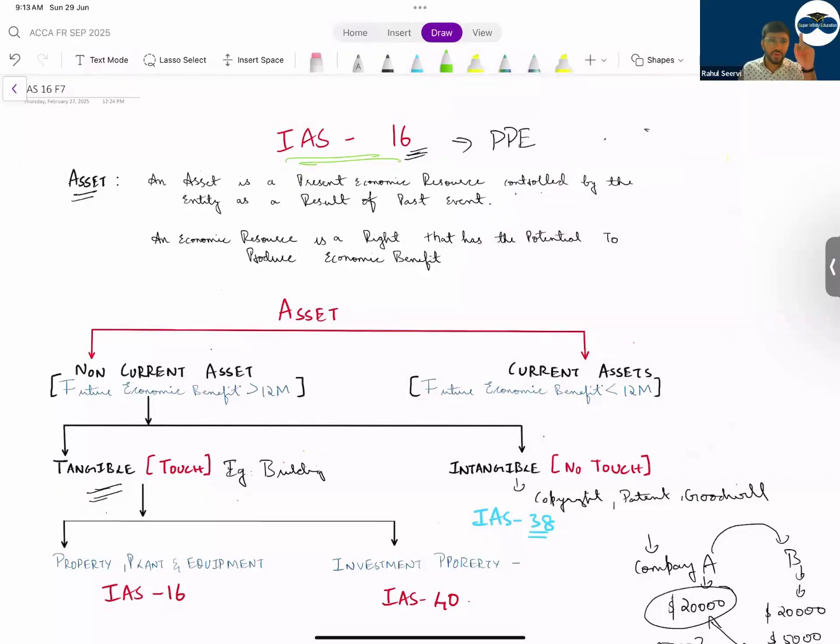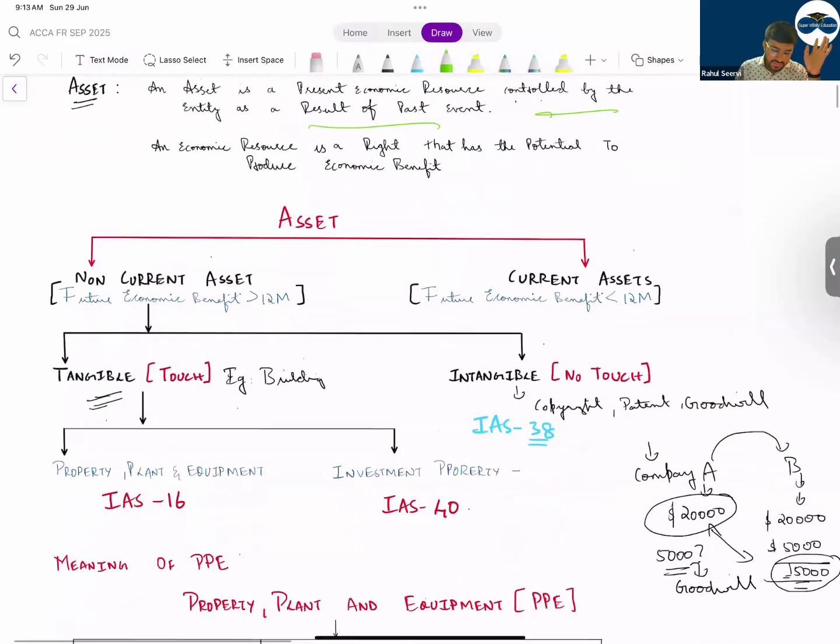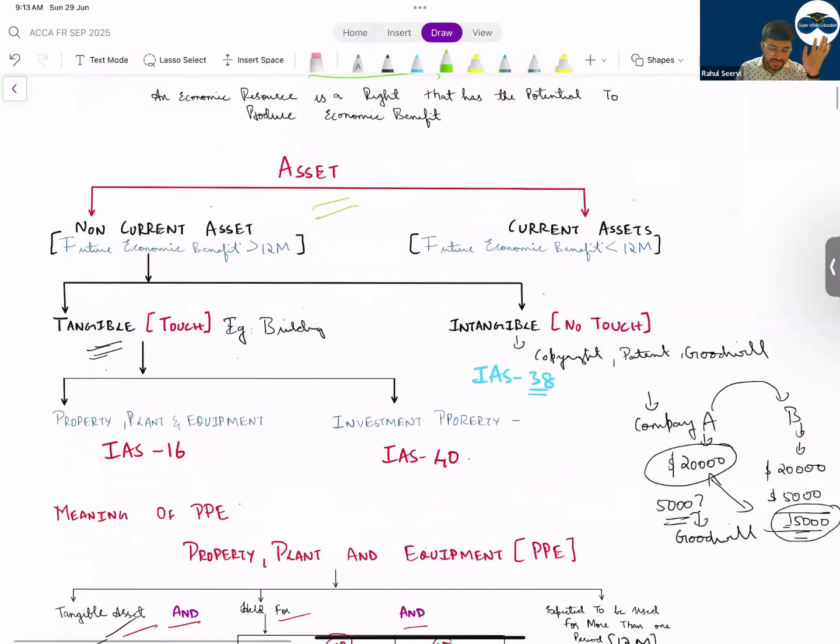IAS 16, we first discuss what is an asset. Asset is a present economic resource controlled by an entity as a result of past events. I hope there is no doubt in the definition of asset. Then we started with the types of asset. Under asset we had non-current asset and current asset. Non-current asset means future economic benefits are for more than 12 months. Current asset means future economic benefits are less than 12 months.